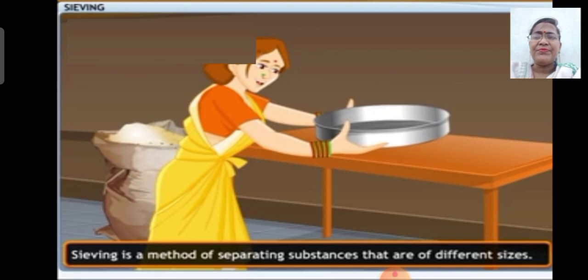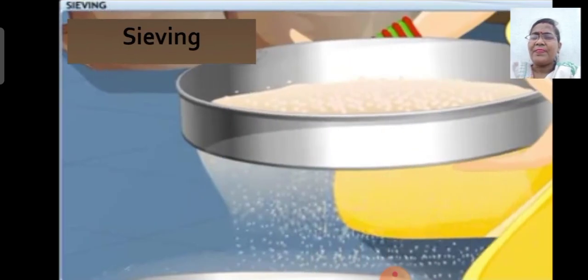For example, this wheat flour has some fine powdered wheat as well as some bigger impurities. When I put this through a sieve, the fine powder falls through the small holes in the sieve, while the thicker impurities remain as they were too big for these holes, and hence the substances are separated. Once the wheat has been sieved, it is packaged and ready to be sold in the market.